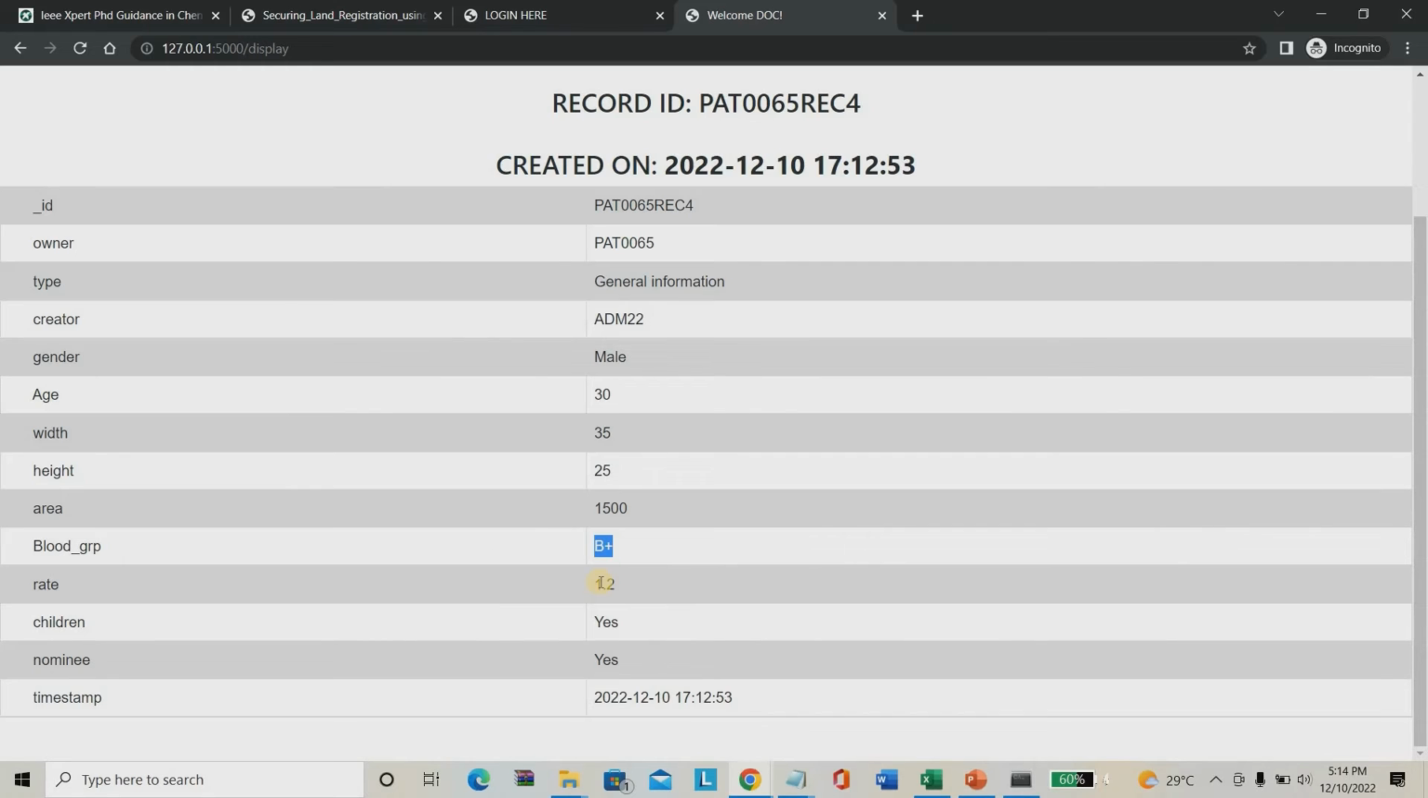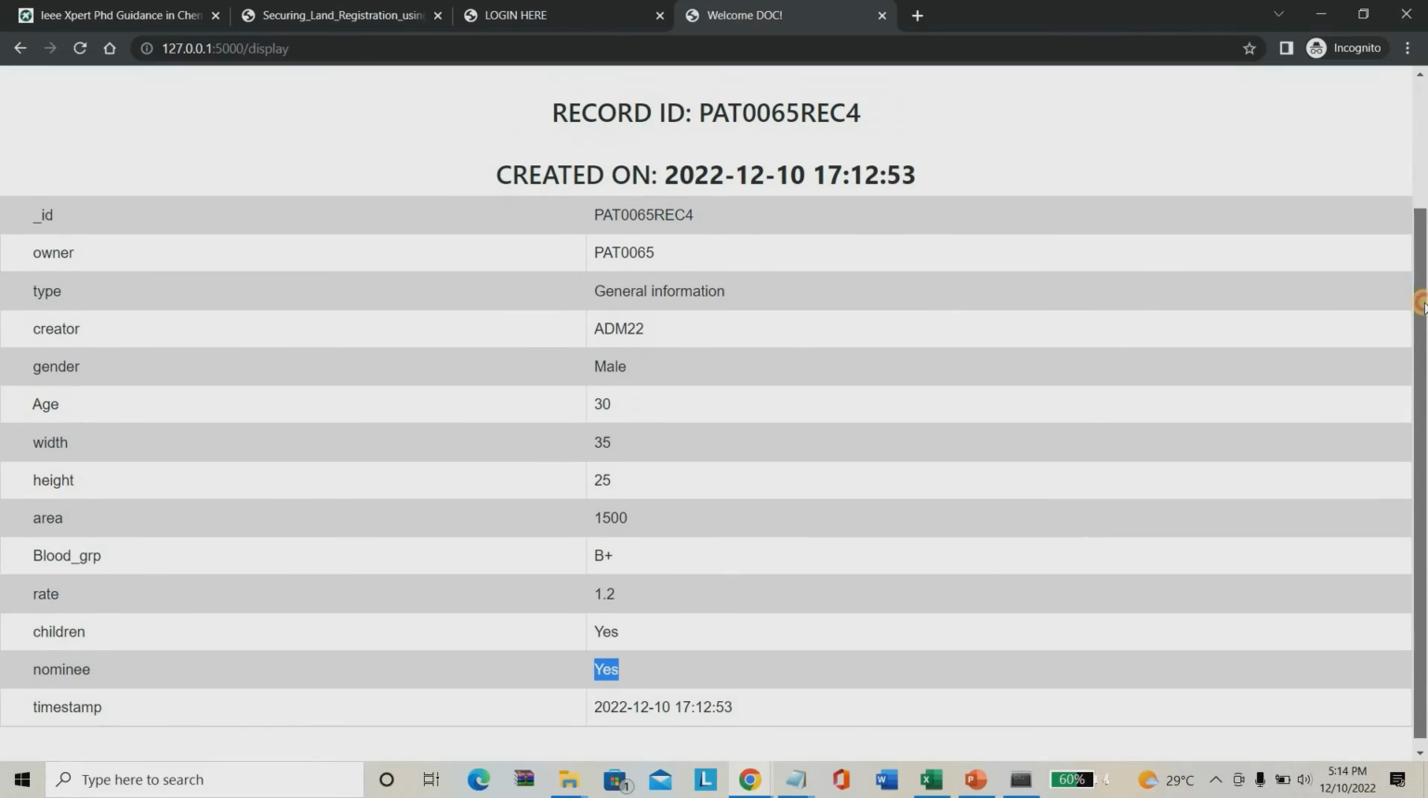The overall rate of the land was 1.2 crores. He also has children, and he nominated them as nominees. So this is the overall record, as I said earlier. That data is already converted into hash form as well as blockchain.